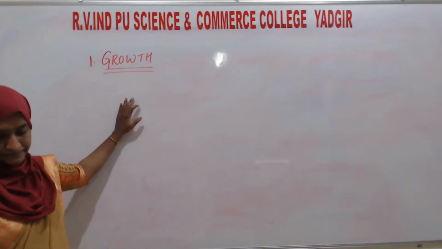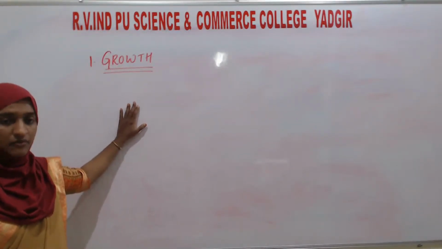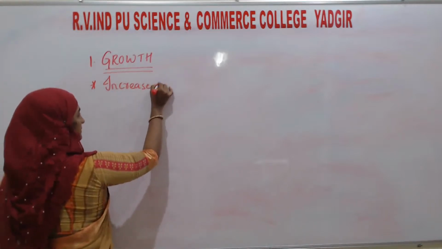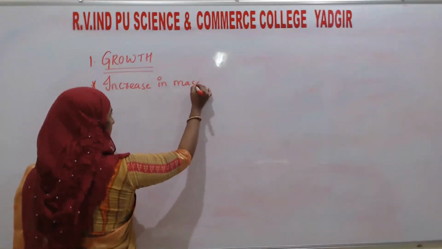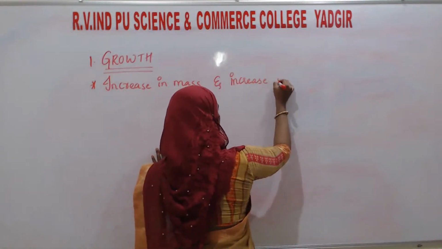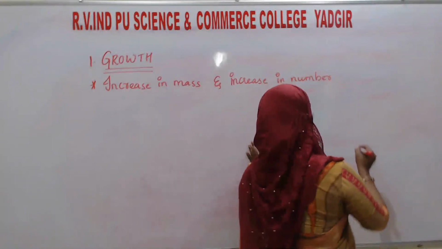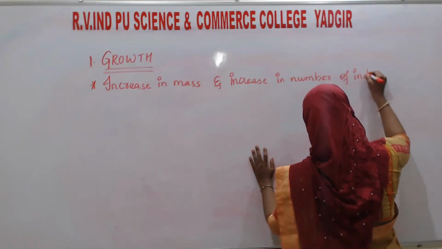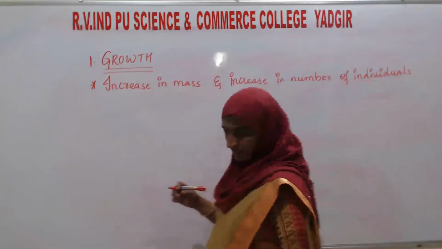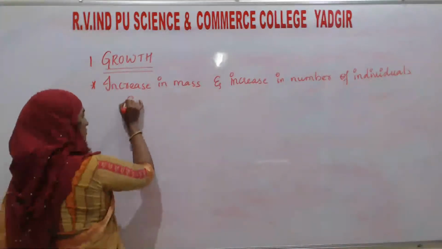So what is growth? First we will see increase in mass and increase in number of individuals. Increase in mass and increase in number of individuals are the two characteristics of growth.